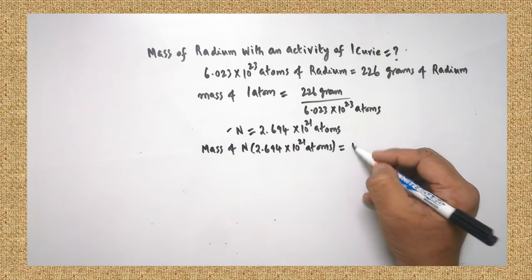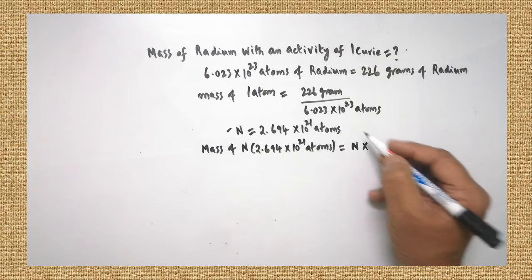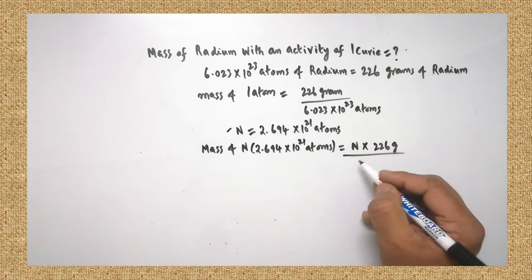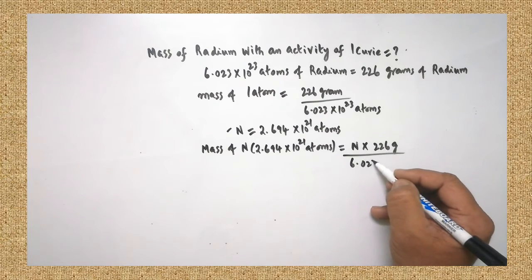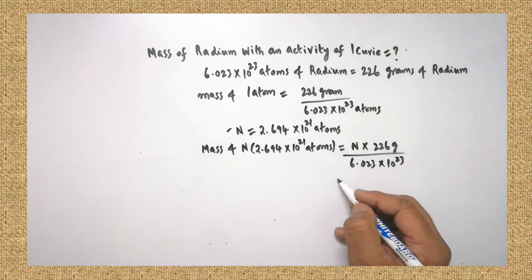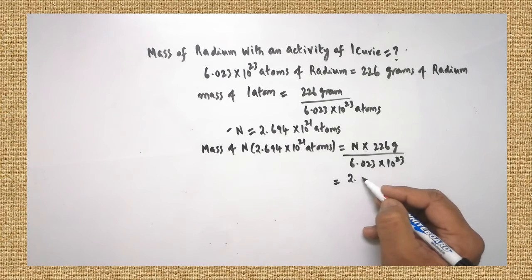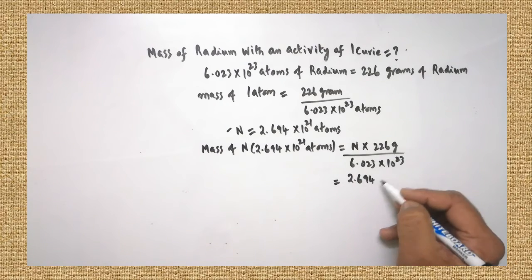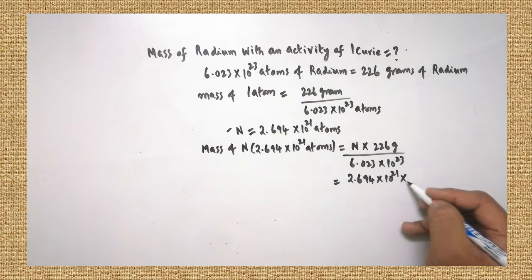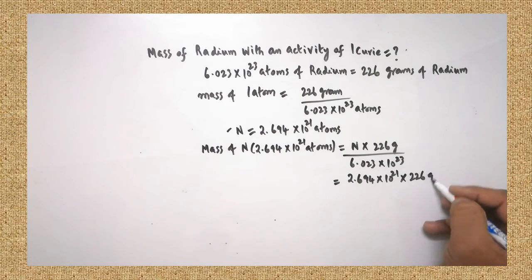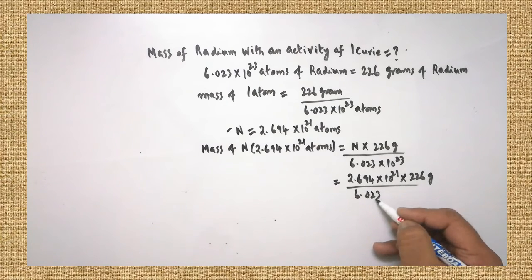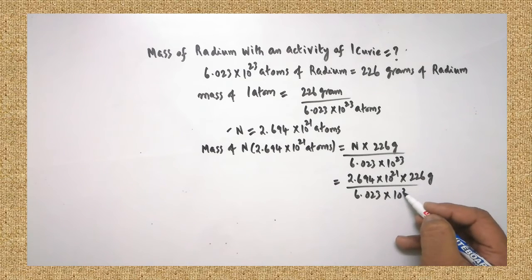How will you calculate? N into 226 grams whole divided by 6.023 into 10 to the power of 23. Substitute the value of N: 2.694 into 10 to the power of 21 into 226 grams divided by 6.023 into 10 to the power of 23.